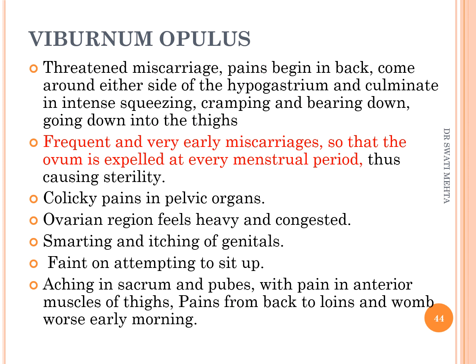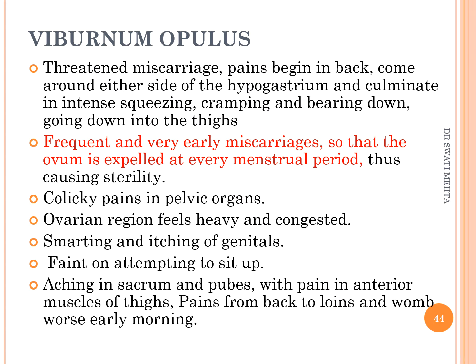Viburnum opulus. Generally I consider that chromosomal abnormality or a developmental fetal abnormality may lead to abortion, because this is the medicine for frequent and very early miscarriage. So the pregnancy is aborted by 6 weeks or 8 weeks, and it is said that the ovum is expelled at every menstrual period, meaning it leads to abortion. It is also used for infertility.